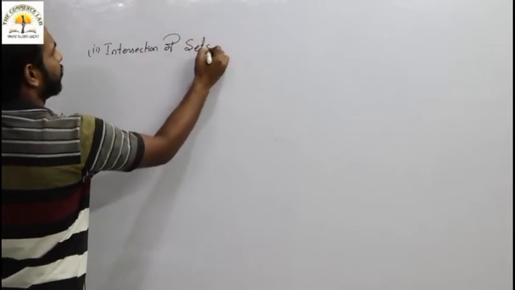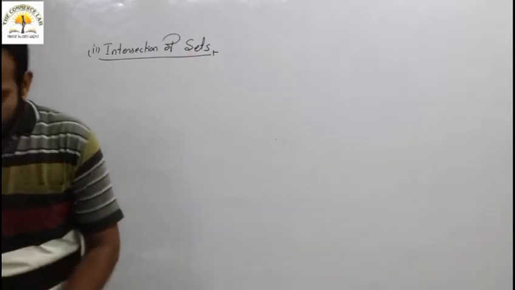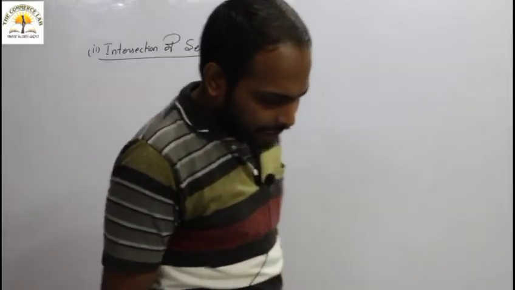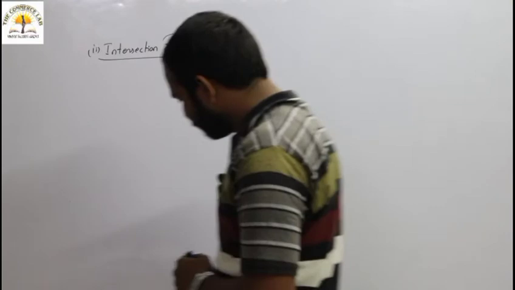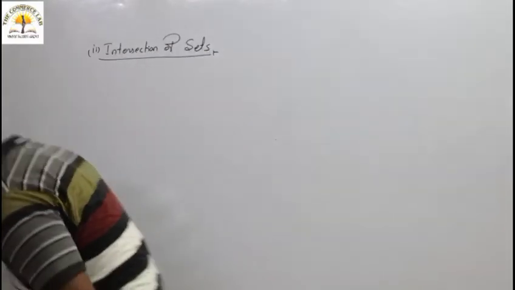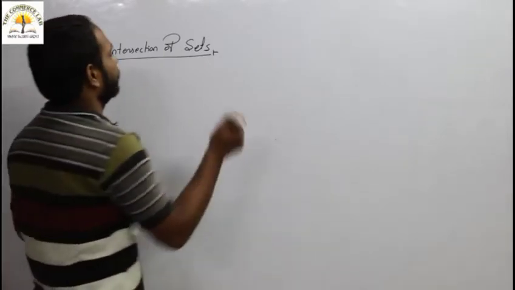Intersection of sets. So what do you mean by intersection of sets? The intersection of two sets A and B is the set consisting of all the common elements of A and B.